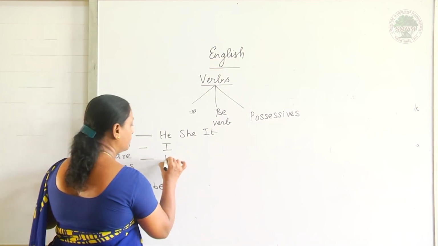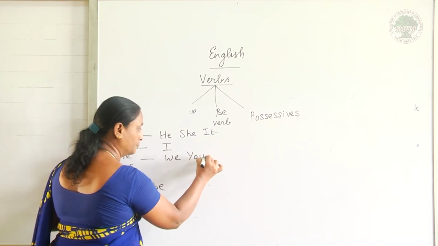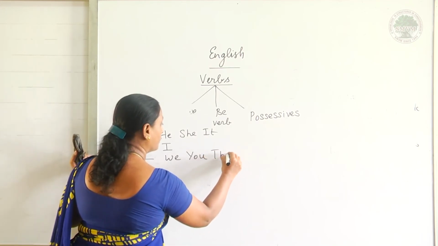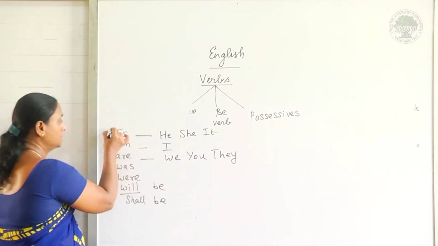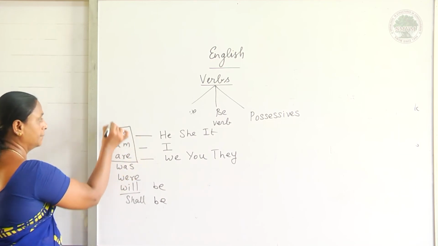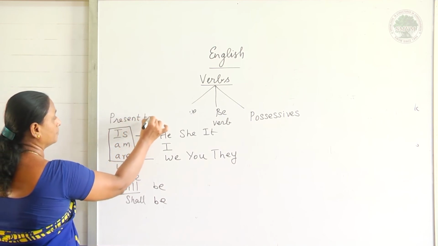Who are they? First person plural is we, second person plural is you, and third person plural is they. Now, this is, am, are. All these represent the present tense.